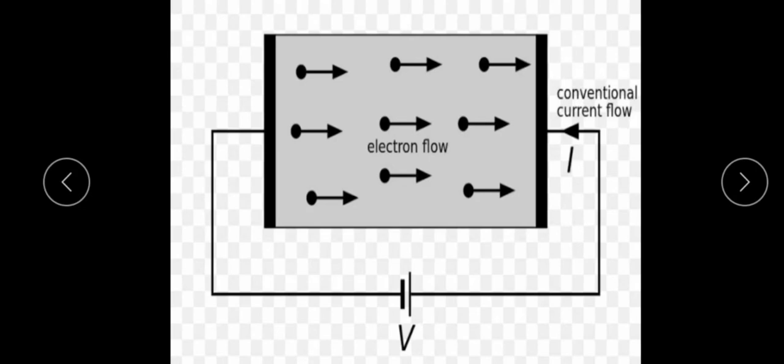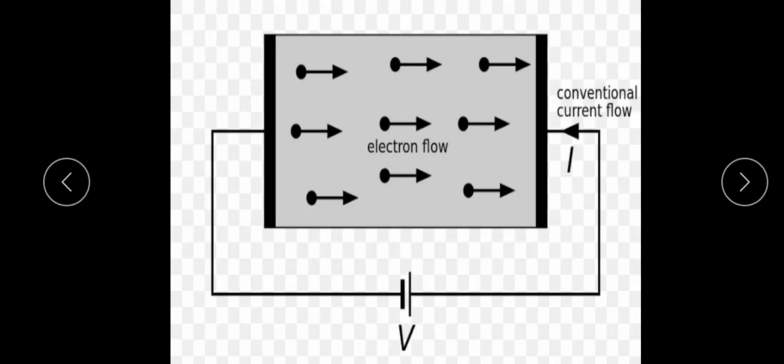In a different case, when no electric field is applied to a solid conductor, the free electrons move due to their thermal velocities. There is no preferential direction for the velocities of the electrons, because of their collisions with other atoms and ions. Because of this randomness, the electrons move in different random directions.